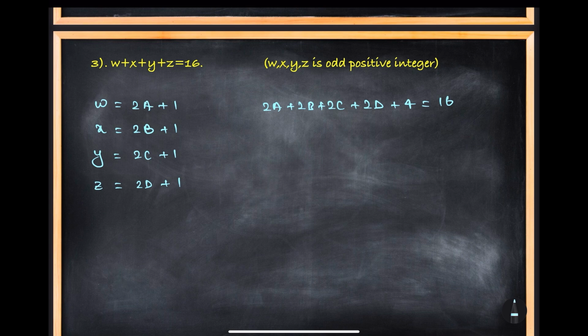Now you can send that 4 to that side. So 2A plus 2B plus 2C plus 2D equals 12. Now divide both sides by 2. So A plus B plus C plus D is equal to 6.